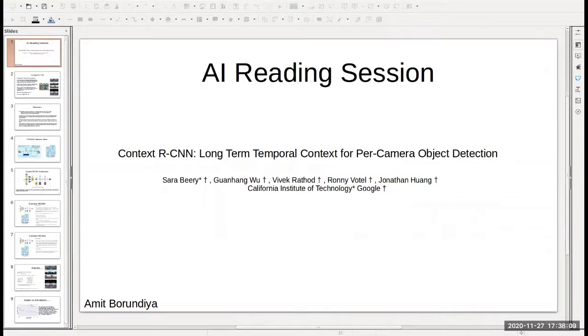Before we go into the architecture of Context R-CNN, I just wanted to give a little background on the two major blocks it has. One is Faster R-CNN, which is a state-of-the-art object detection and localization framework. In any of these R-CNNs for detection and localization, there are two stages.